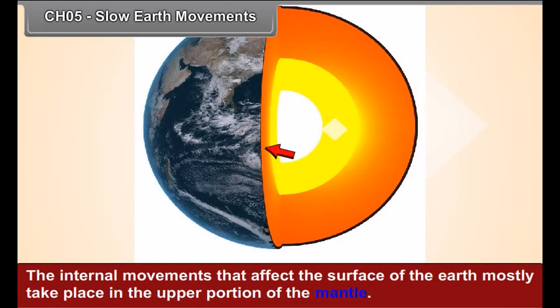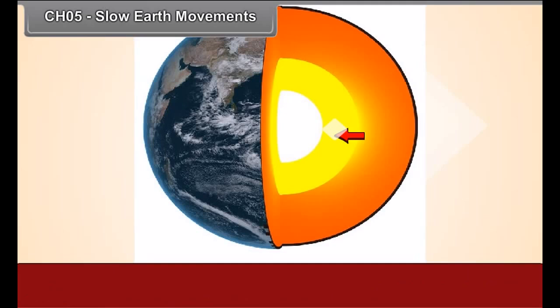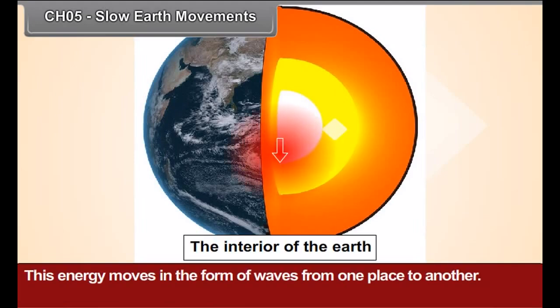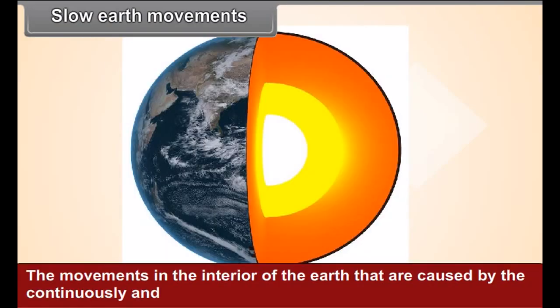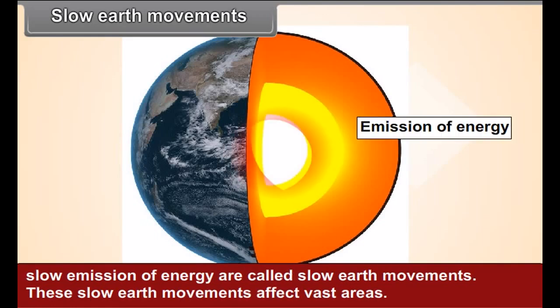The internal movements that affect the surface of the Earth mostly take place in the upper portion of the mantle. A tremendous amount of energy is given out by the radioactive elements in the mantle. This energy moves in the form of waves from one place to another. Due to the flow of energy, movements are generated in the interior of the Earth. Slow Earth movements: the movements in the interior of the Earth that are caused by the continuous and slow emission of energy are called slow Earth movements.